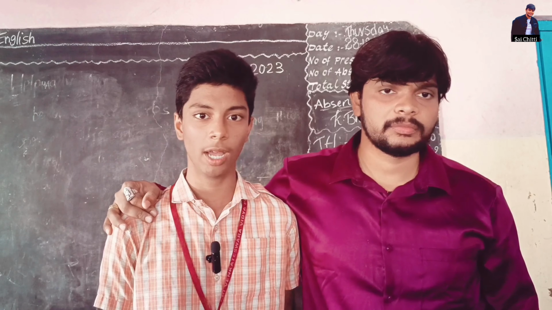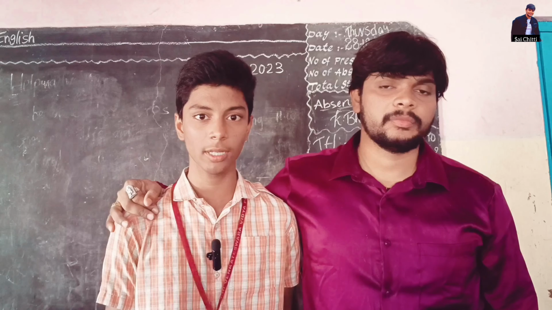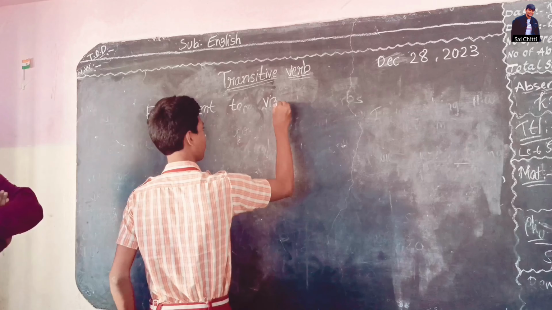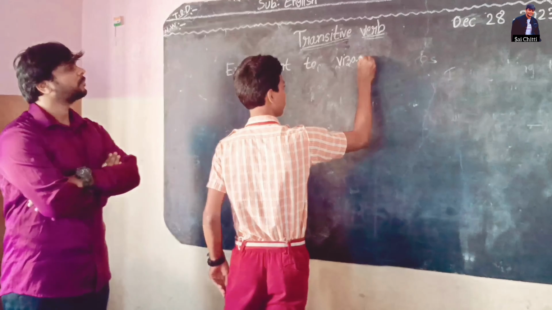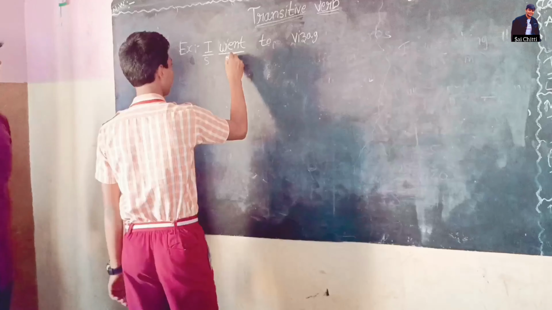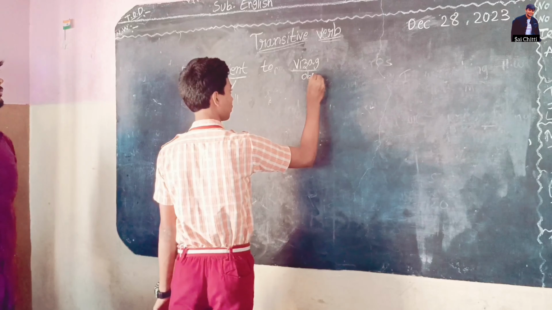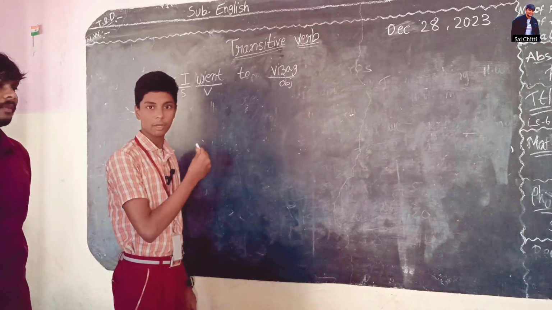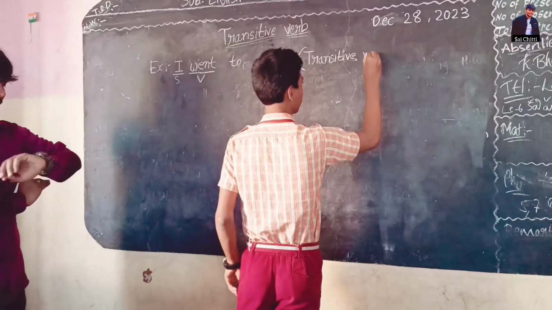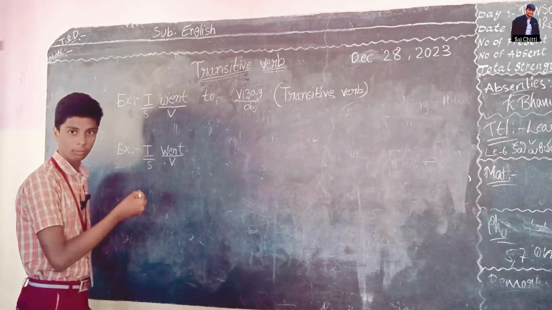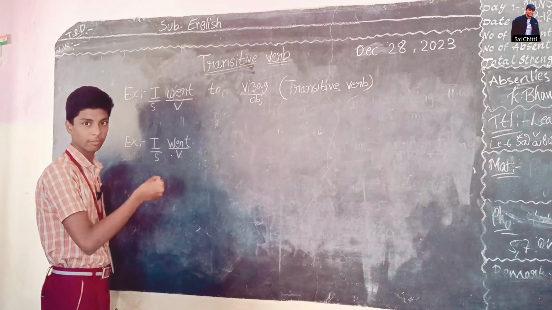I am B. Pawan. I am discussing intransitive verb and transitive verb. I is the subject, then verb, and the object is Vizag. A transitive verb requires an object to complete its meaning. I is the subject and this is the verb. We do not have an object here, so it is an intransitive verb.